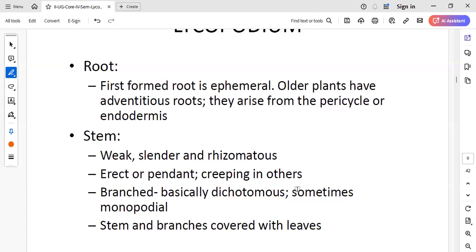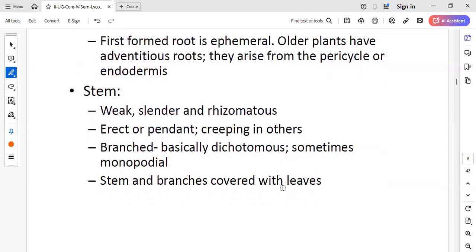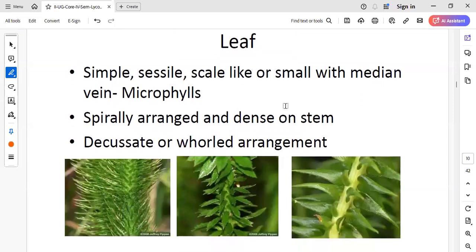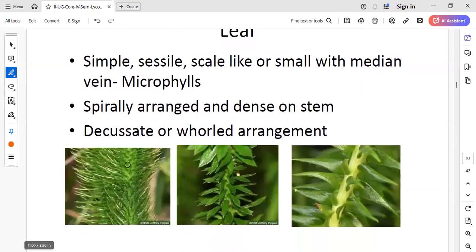The stem and the branches are covered with leaves. Now, when I talk about the leaf, here are the beautiful images you can see. The leaves are simple leaves. You can see the structure of the leaf. The leaf is very simple, and you can see they are sessile. They do not have any petiole. The complete leaf lamina is attached to the stem or the branch. That is the reason why we call them sessile.